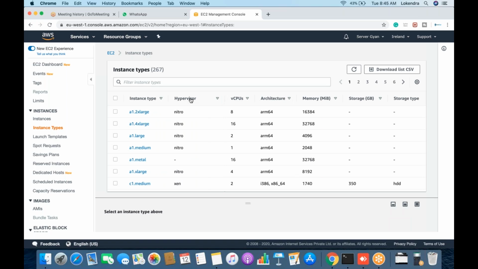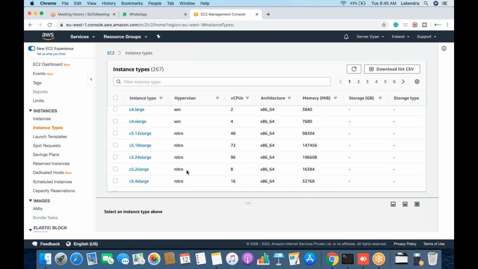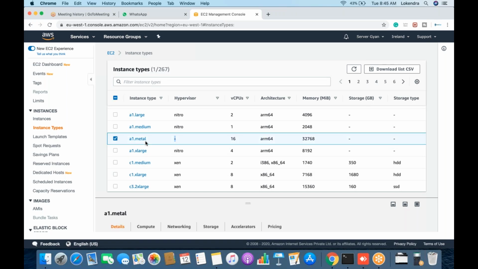So what type of hypervisors do we have? We have Nitro and Xen. These are the two main hypervisor types available on the AWS platform today. And why is it nil? Because this is a physical server. A1.metal is a physical server which is allocated to you. If you want it, you can easily have it, but keep in mind that this is a physical server because it is showing metal. A1.metal has no hypervisor, that is a base machine which will be allocated within your account.